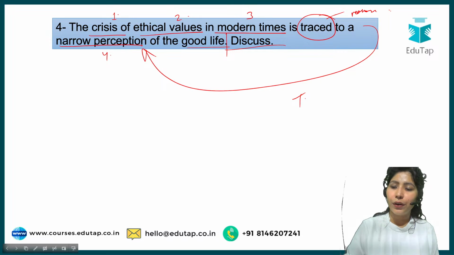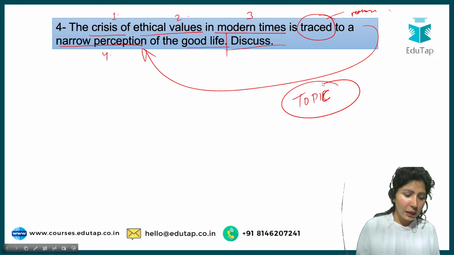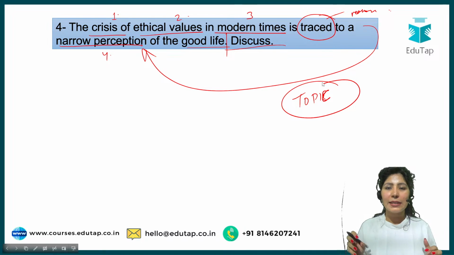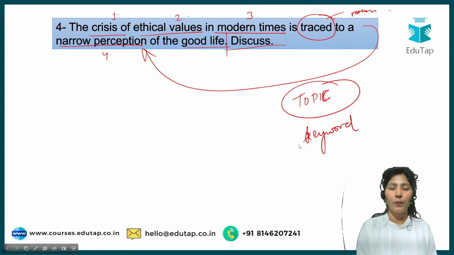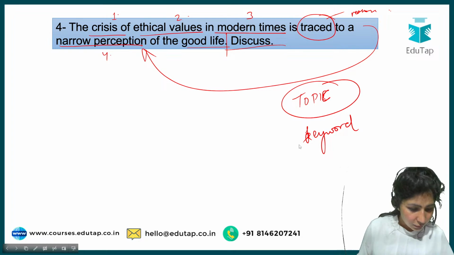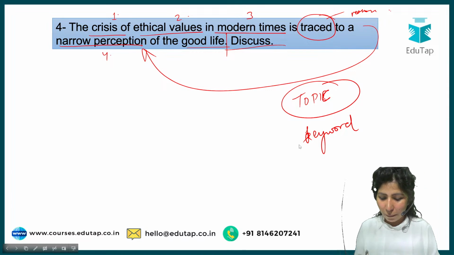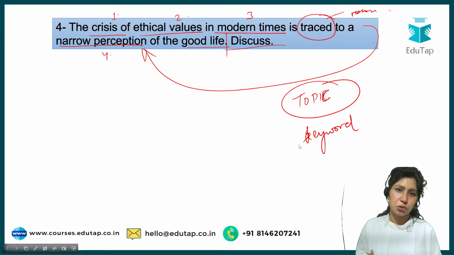Focus on the topic. What is the topic here according to you? Give me answers in the chat section. What do you think is the topic or the keyword here? Yes, I'm waiting. Okay. With rampant poverty and destruction in sight and with an increasing gap between haves and have-nots, crisis in ethical values is clear with people focusing on materialistic gains. Priya, that's a very good paragraph, but you can use it towards your conclusion.